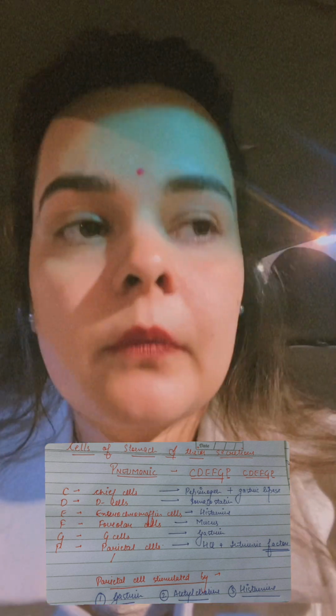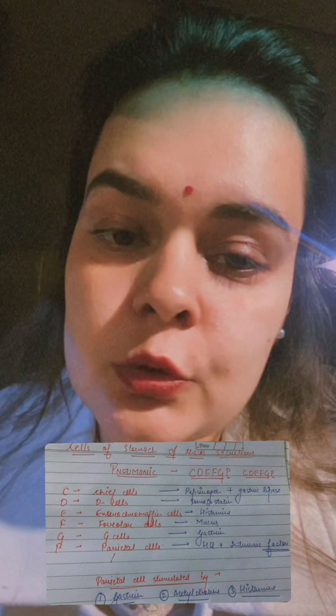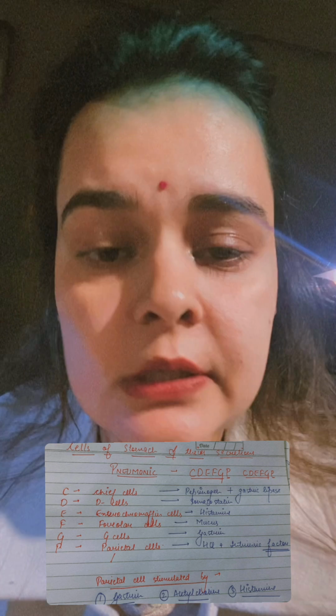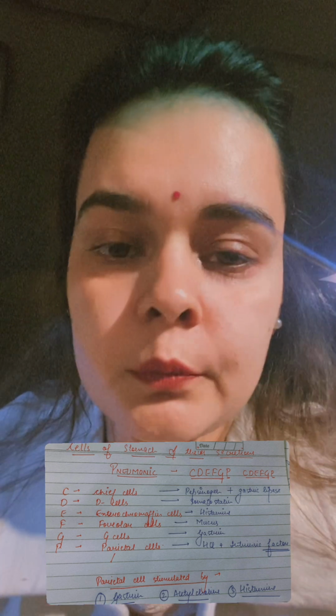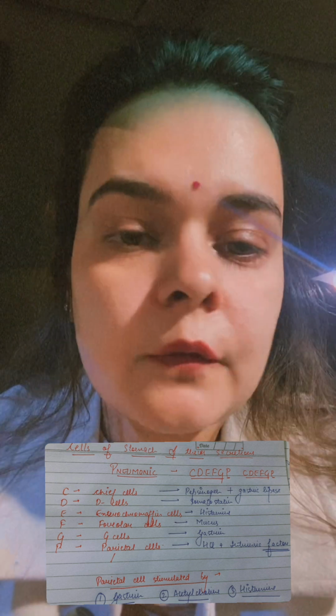Moving further, we have D. D is for the D cells, right? They secrete somatostatin. Chief is very important. D is not that important. That is why it is secreting somatostatin. That is a hormone that decreases the secretion of the HCl, right?